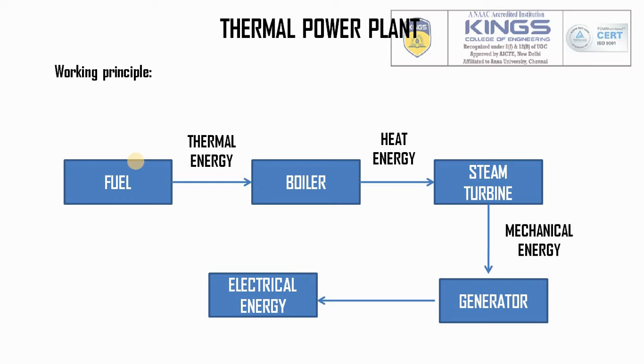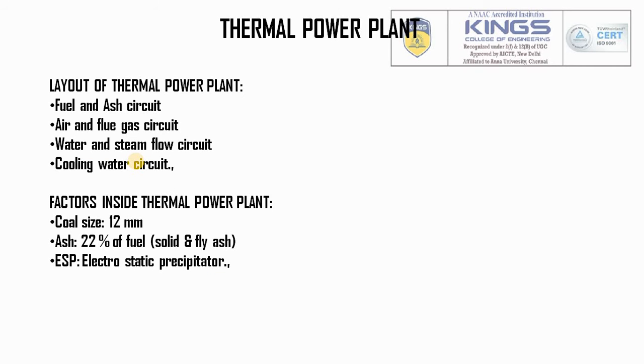blocks. The layout of the thermal power plant mainly focuses on, first, the fuel and ash circuit for handling the fuel and ash. Ash is nothing but the wastage. The second one is air and flue gas. Air is the incoming air. Flue gas is the smoke created inside the boiler. The third one is the water and steam flow circuit. Water is the inlet to the boiler, and the output from the boiler is the steam. The steam flow and the steam pipelines are called the steam flow circuit. And finally, the cooling water circuit, which reduces the heat of the steam to convert the steam again into water. That circuit is called the cooling water circuit.